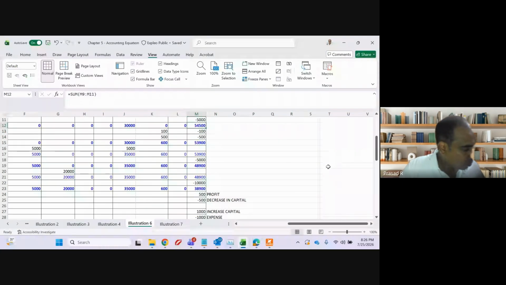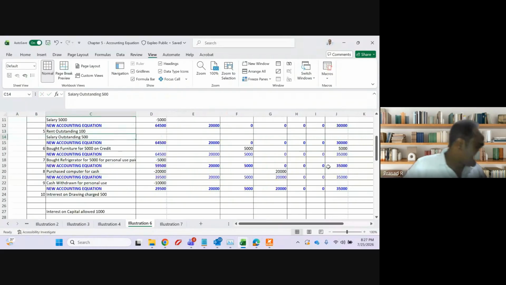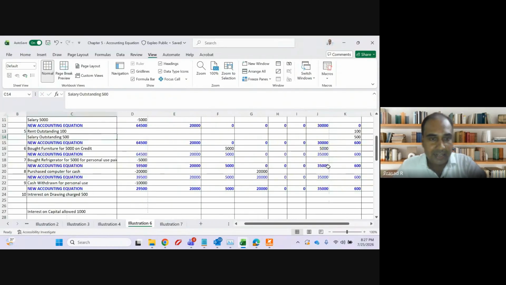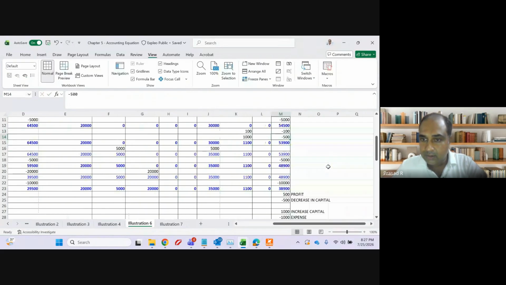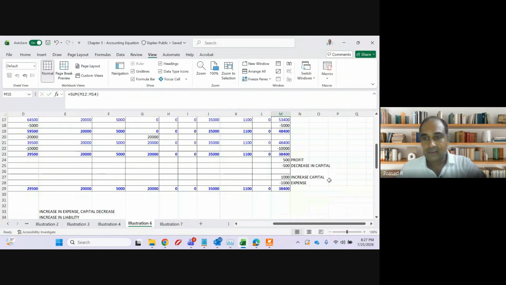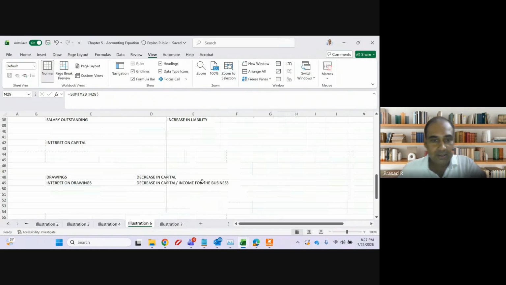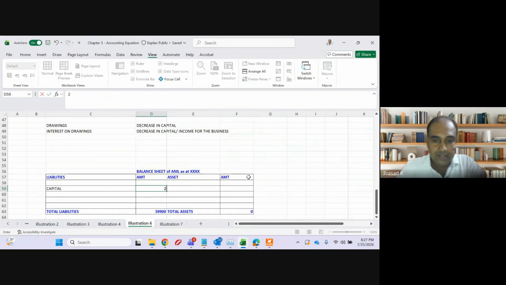54,500. 53,400. Okay, this amount is 1,000 rupees instead. What is this transaction? Salary outstanding. How much was salary outstanding, guys? Salary outstanding was 1,000. I think I did not see it was 1,000. So we'll change this amount to 1,000. See, a small change in amount will give us a wrong answer. Okay, no problem. So capital is how much? 38,400.